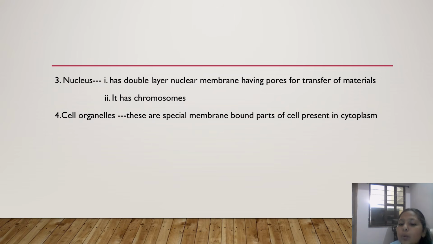And it has chromosomes. So what are chromosomes? Chromosomes are basically DNA. If you have watched any scientific documentary or heard from anywhere, DNA is a very common term, whose full form is deoxyribonucleic acid. Then comes cell organelles.